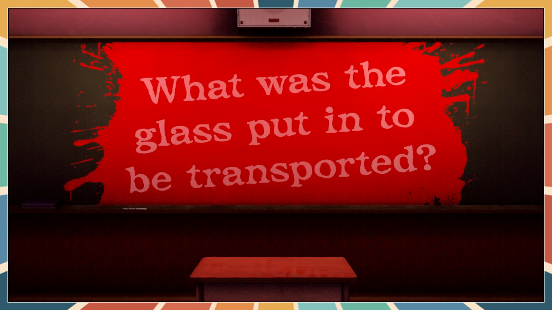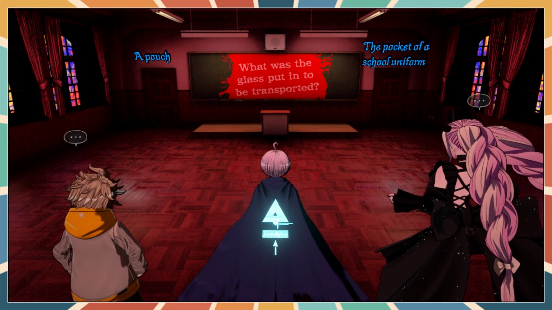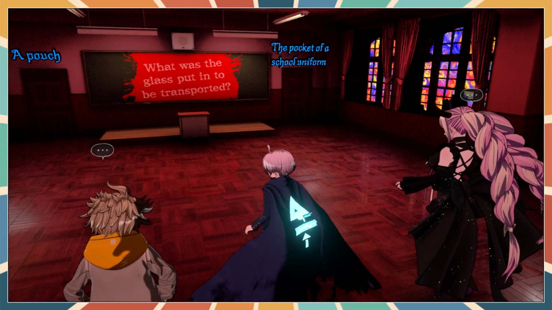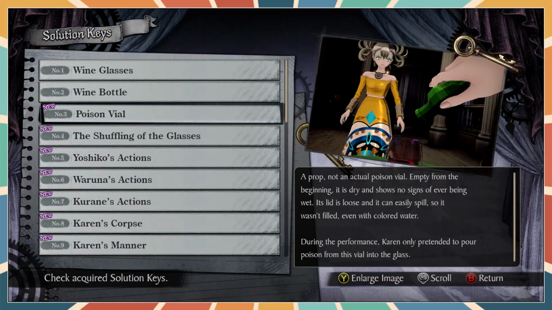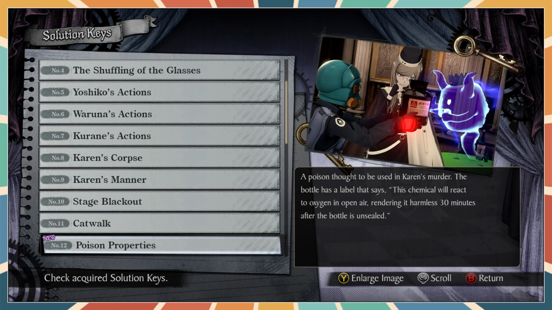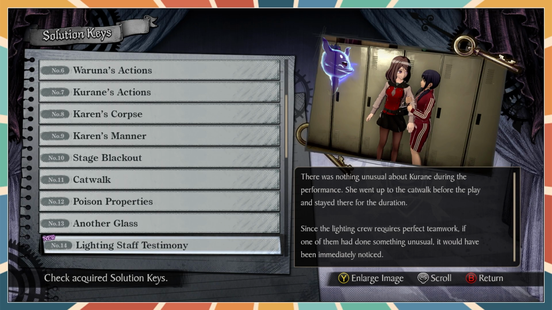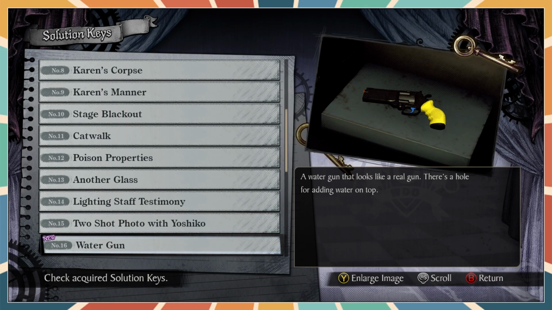How would I know the answer to this? What was the glass put in to be transported? A pouch? The pocket of a school uniform. We've got a pouch or a... Okay, cool. I wish I'd remembered that. A water gun that looks like a gun.